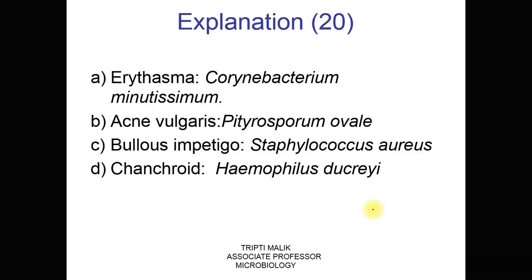Let us see that different infections are caused by different organisms. Erythrasma is caused by Corynebacterium minutissimum. It is the infection of the skin folds. Acne vulgaris is the pimples, associated with the lipophilic yeast Pityrosporum ovale. Bullous impetigo is caused by Staphylococcus aureus. Other organisms, Streptococcus pyogenes, cause non-bullous impetigo. Chancroid is caused by Haemophilus ducreyi, the infection of the skin in the genital area.